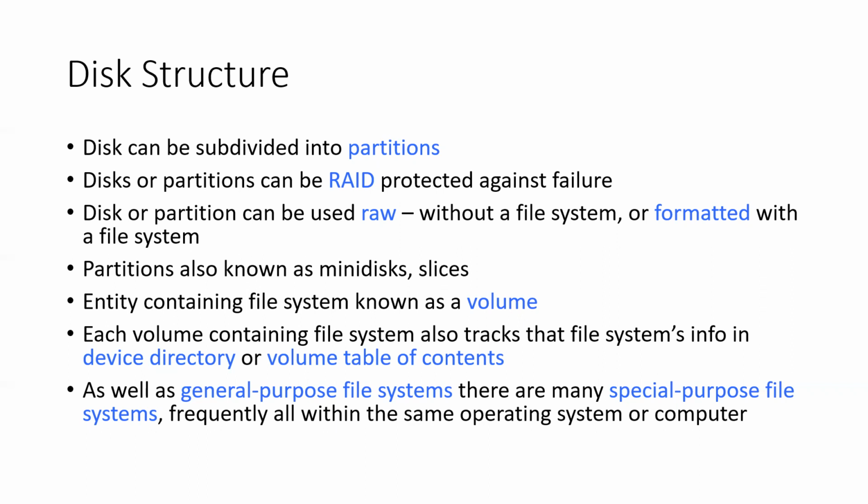Those are very important when it comes to managing the data in the secondary storage. There are general purpose file systems, like in Windows we use FAT32 and NTFS. In Linux we have different file systems like ext, ReiserFS, right?